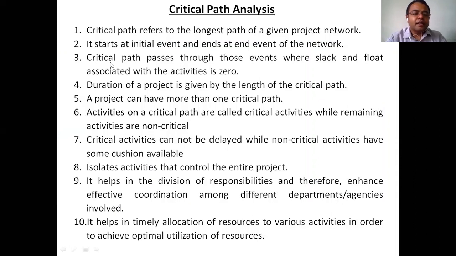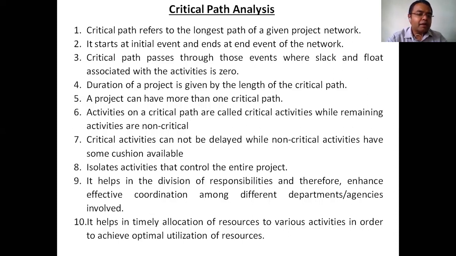Next, the critical path passes through those events where the slack or float associated with the activities is 0. So for the critical path, the float for that activity is 0. How to calculate that float, we will come to that part later.